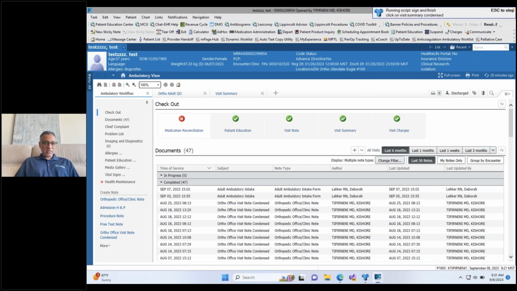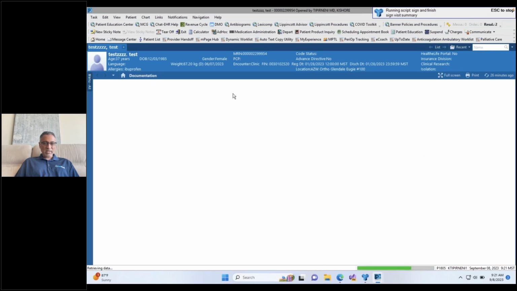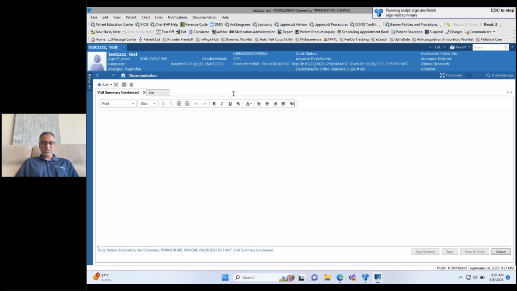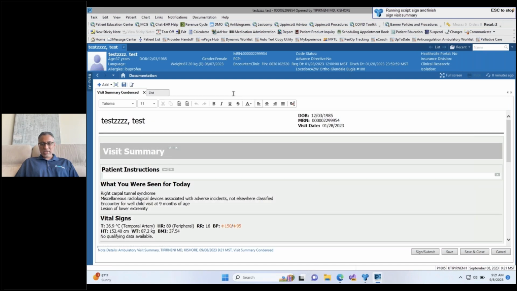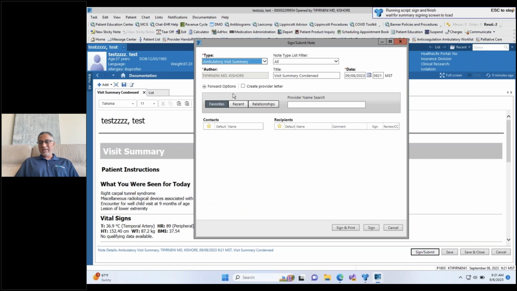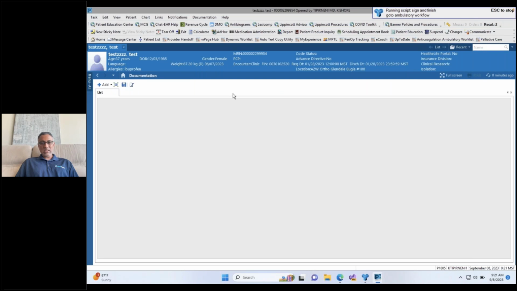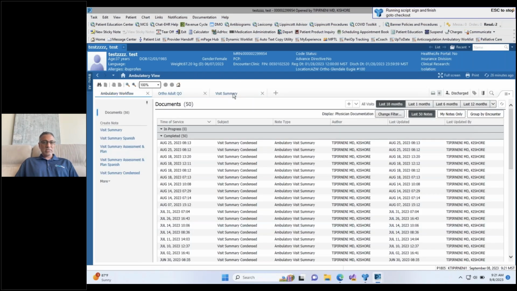So it will actually click on what needs to be clicked. Now it's creating a visit summary for this patient. This particular EMR that you're seeing happens to be Cerner, but this will work with any EMR. So again, I'm not doing anything here. The AI is the one handling the EMR and doing all the button clicks, waiting for the next screen to load and doing the data entry. So it's done with the visit summary.